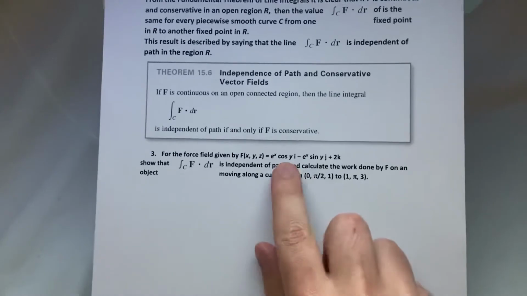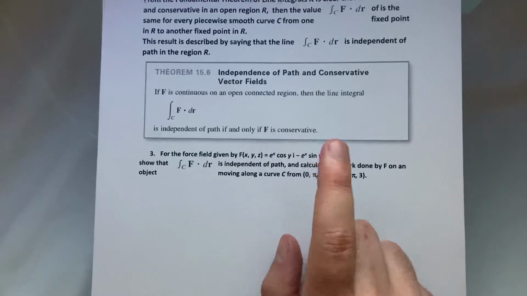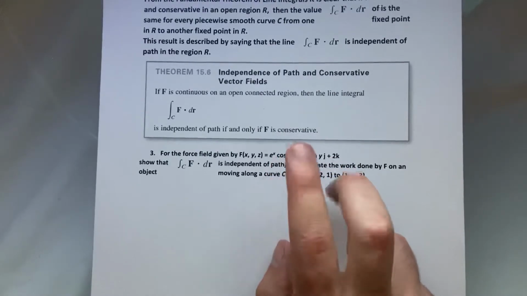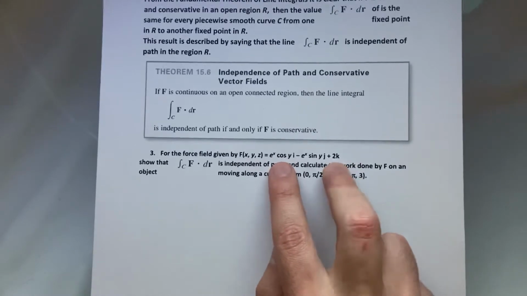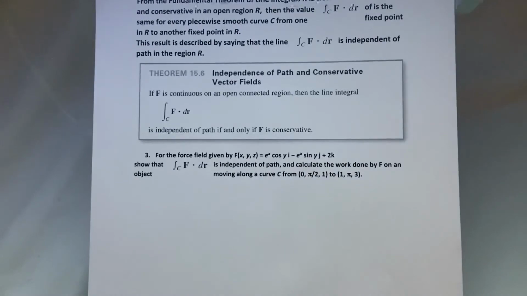So to show that it's independent, I need the y partial of the i term and the x partial of the j term to be equal, then the z partial and x partial, and then the z partial and y partial all the way down.